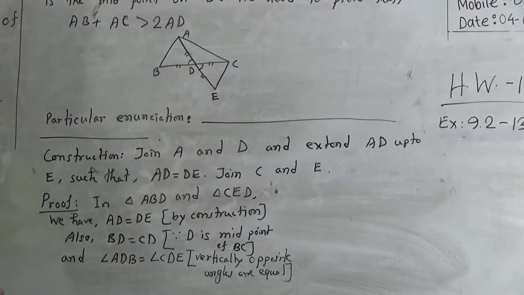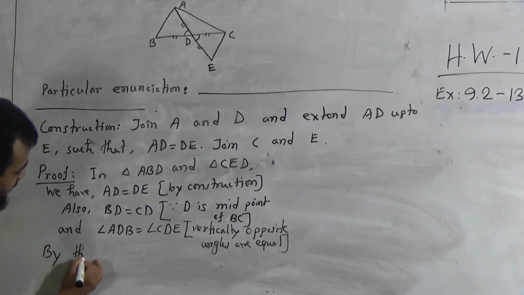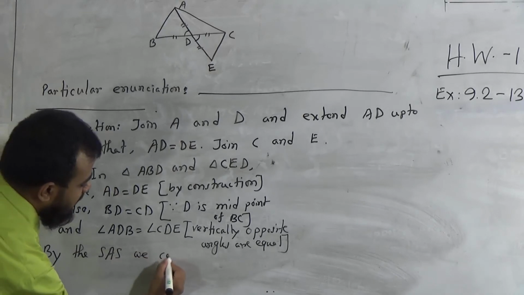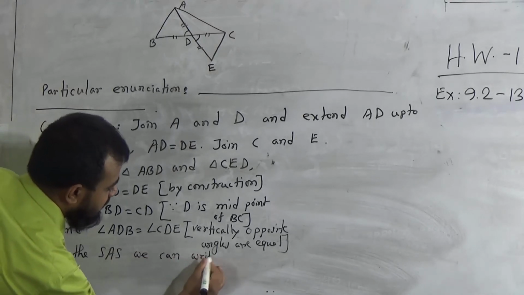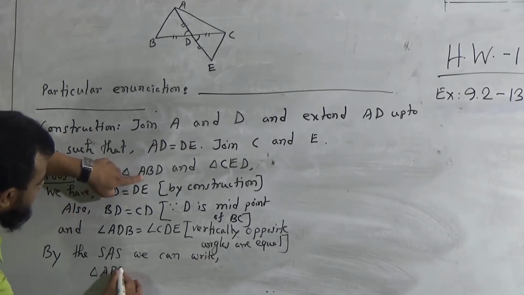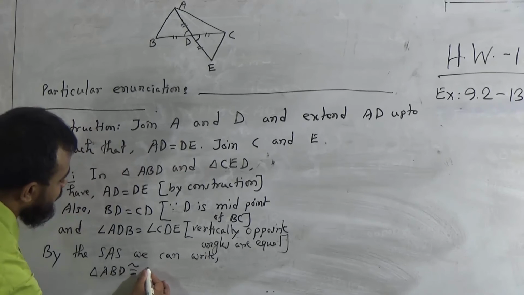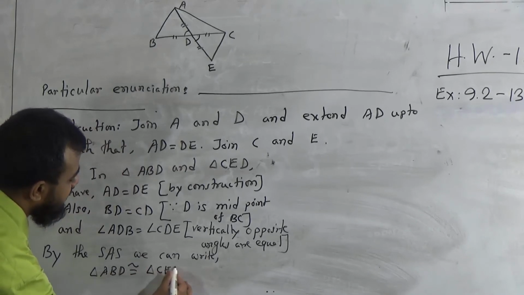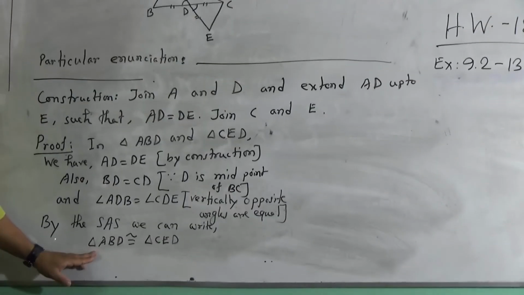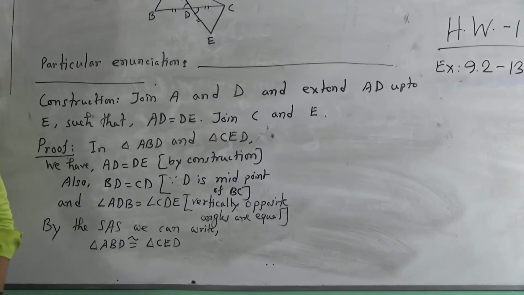So by the side angle side theorem, triangle ABD is congruent to triangle CED.